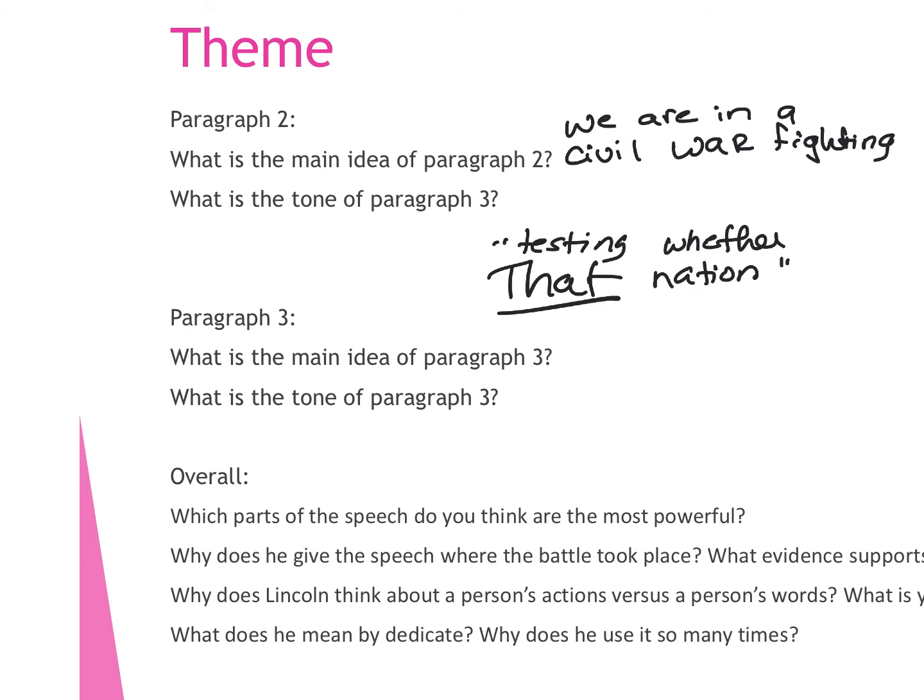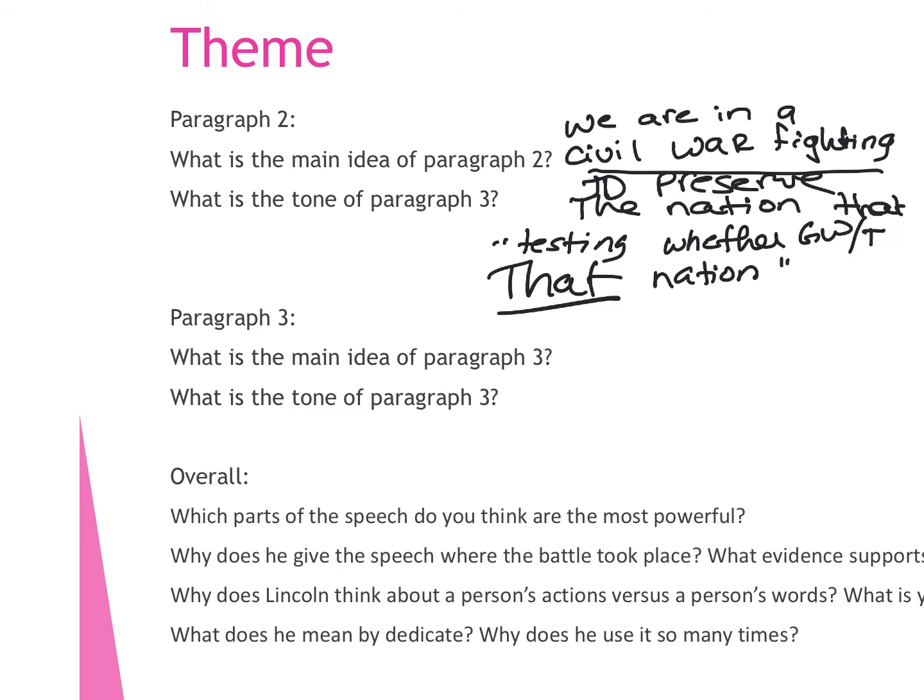So that is referring to the nation that was started by George Washington, the one with the 13 colonies, the Revolutionary War. So testing whether that nation is referring to the Civil War fighting to preserve what? To preserve the nation that was put in the Declaration of Independence.